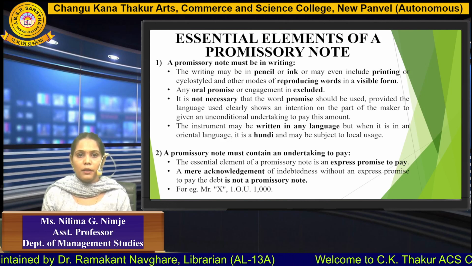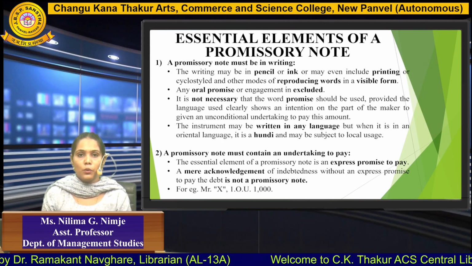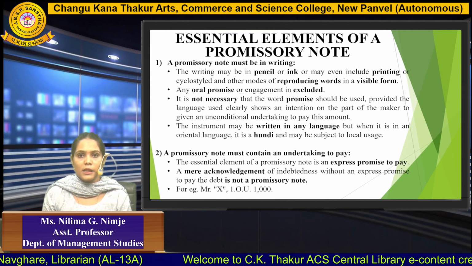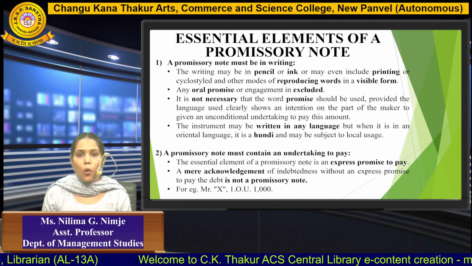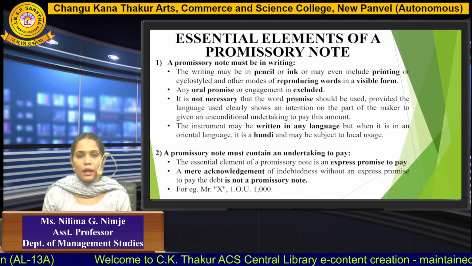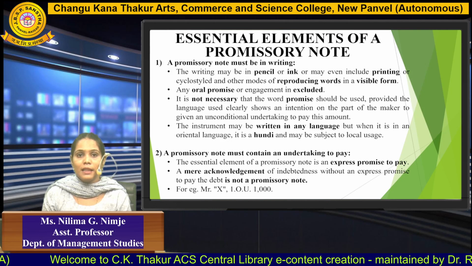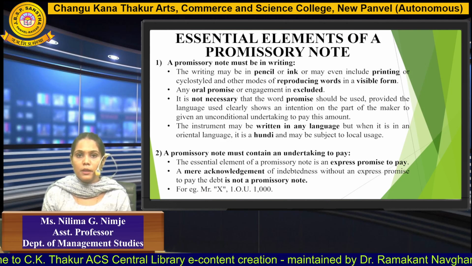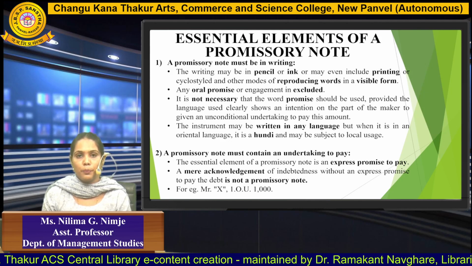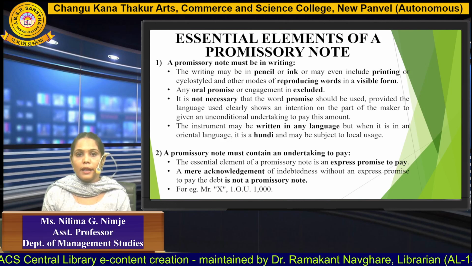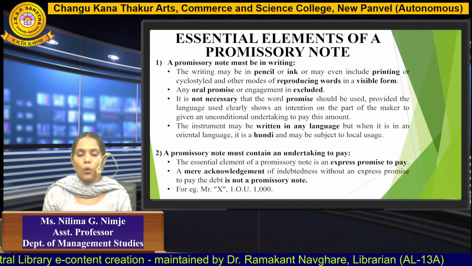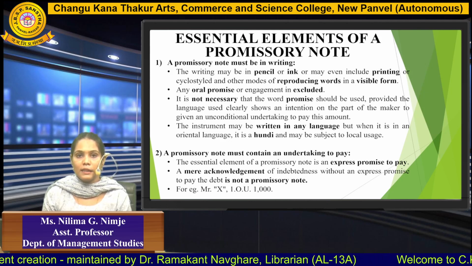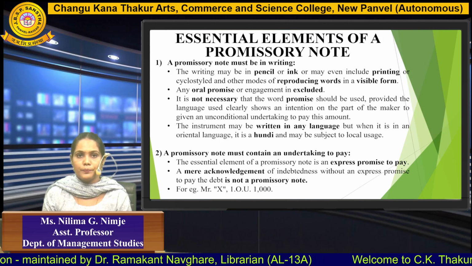The second element is a promissory note must contain an undertaking to pay. It means it should express a promise to pay. Only a mere acknowledgement that your money is with me doesn't make a promissory note. There should be a complete promise, a complete undertaking to pay. So for example, "Mr. X, I owe you rupees 1000" is just a mere acknowledgement, and that's the reason it is not a promissory note.